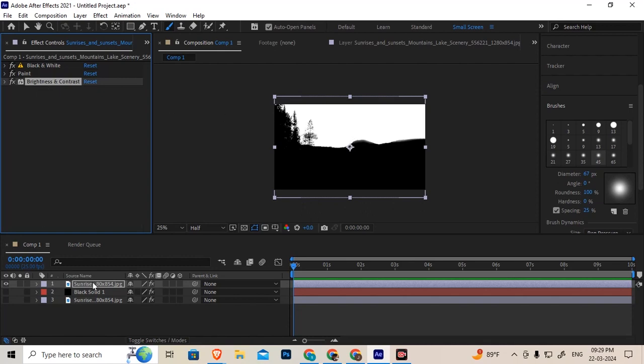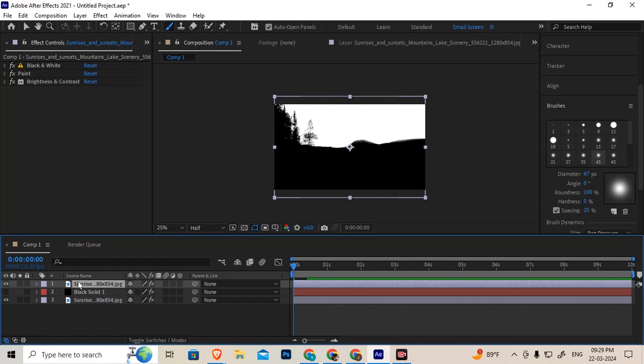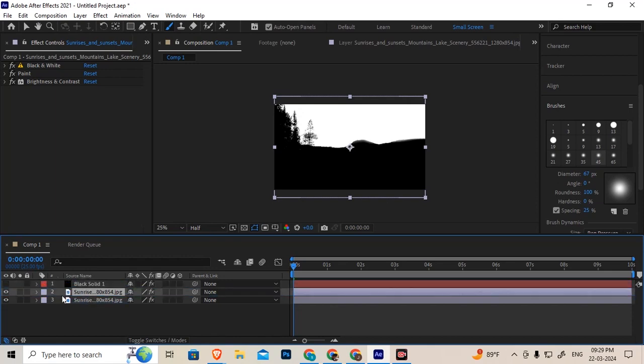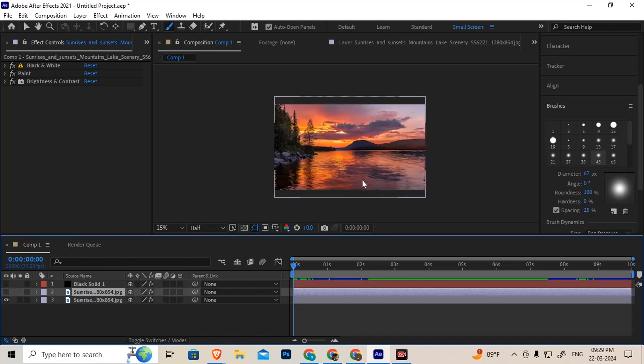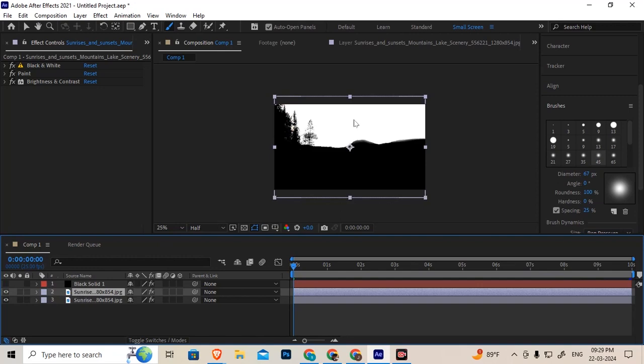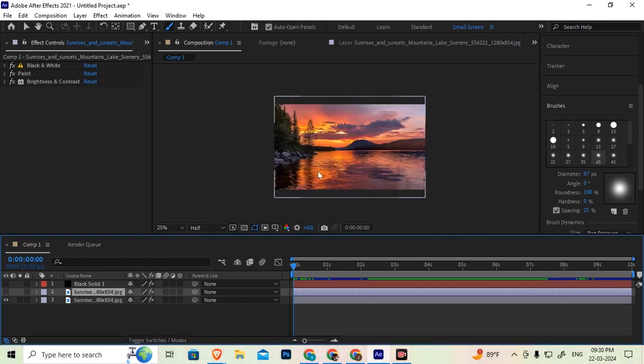Now this sunrise black and white image should support my down image to remove the sky here. Why we prepared this is that the white area should give us the transparency, the black area should support keeping the water and trees. Clear? Yes, sir.